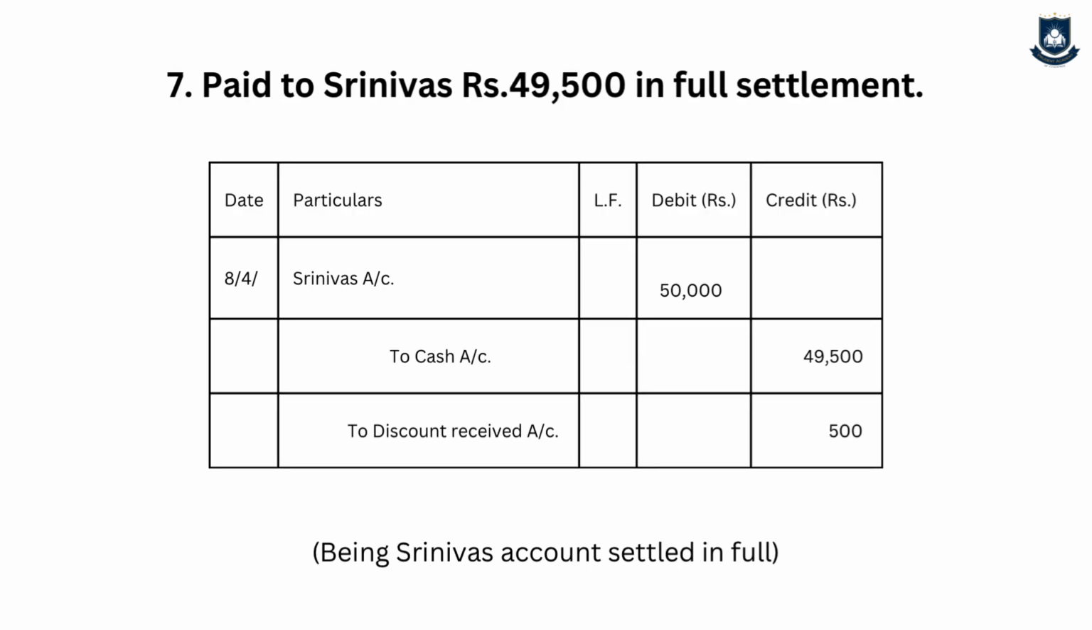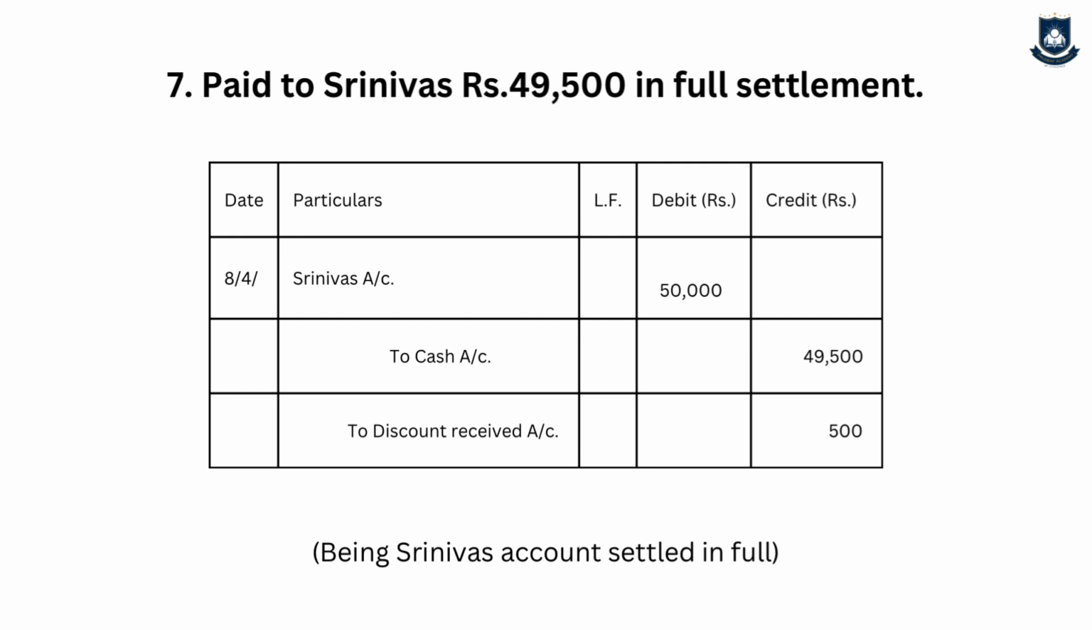The next transaction is paid to Srinivas rupees 49,500 in full settlement. Whenever the term full settlement has been given, we'll have to check for discount allowed or discount received. The business had to pay rupees 50,000, but it has paid 49,500. So that means that the business has paid 500 rupees less. So there is an income. The liability is decreasing and cash is going out because nothing has been mentioned.